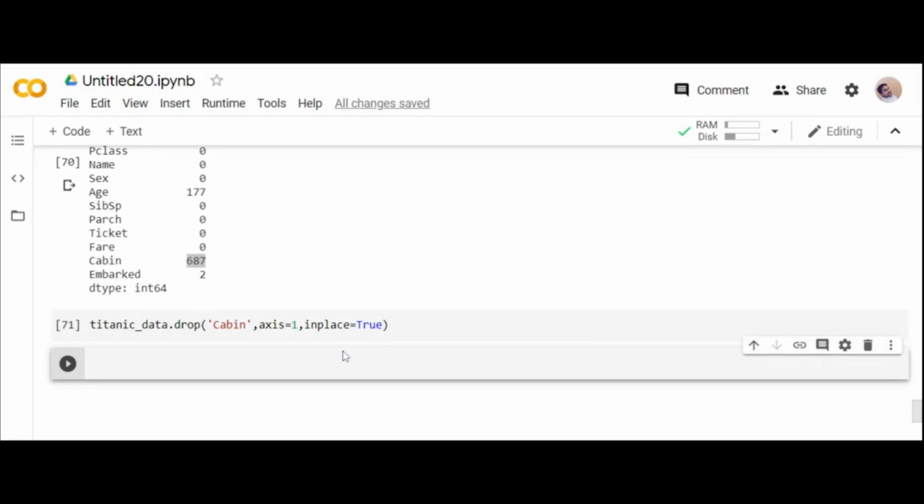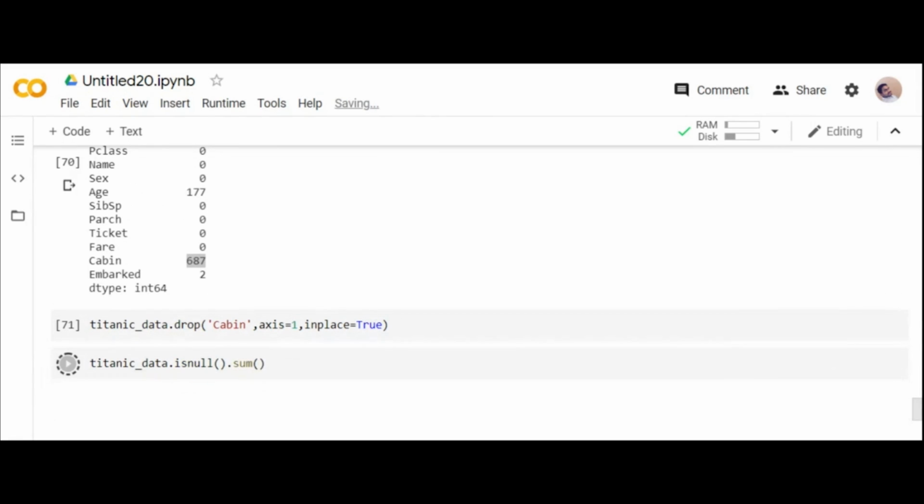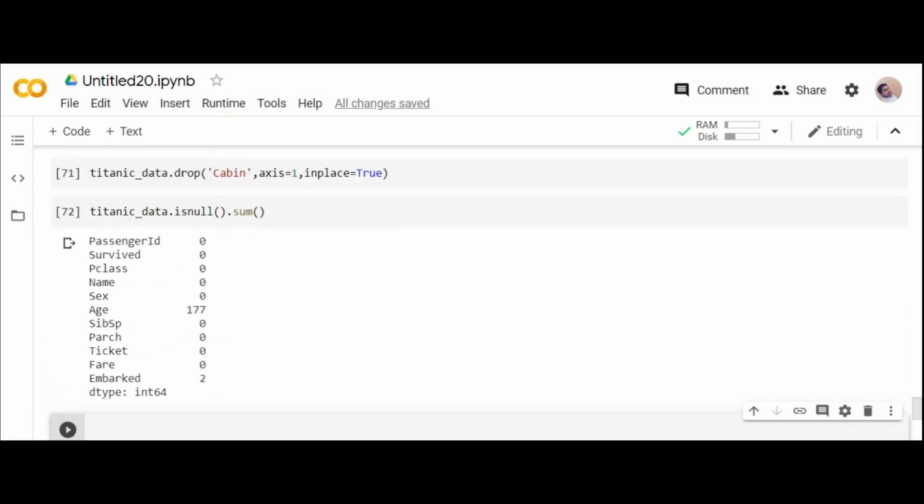Once you check it here, Titanic_data.isnull().sum(), now you can see cabin has been dropped from it. You don't see anything over there. You cannot expect every data to be present, because you cannot get 100% clean data anytime.